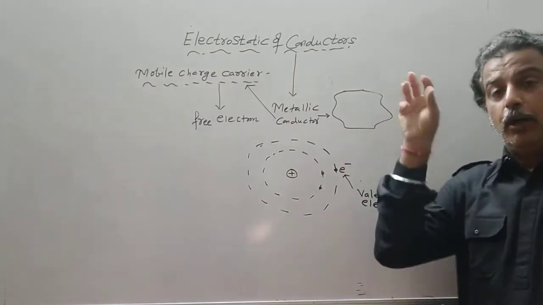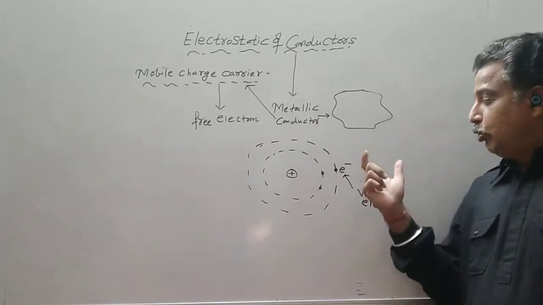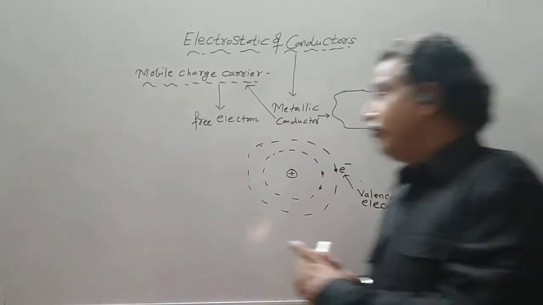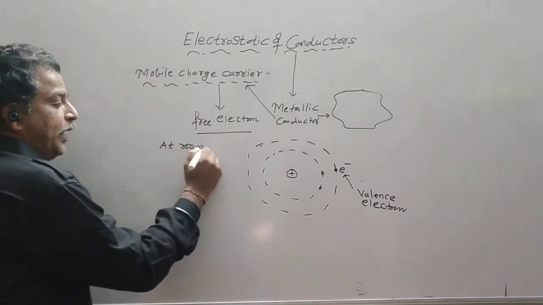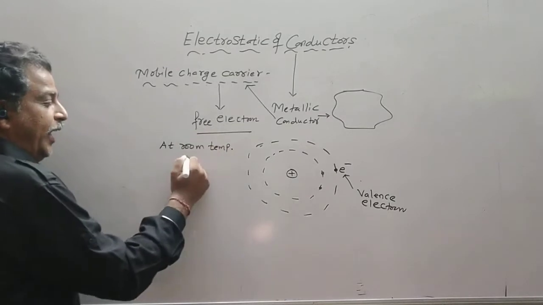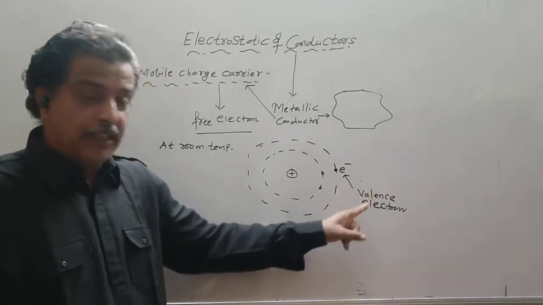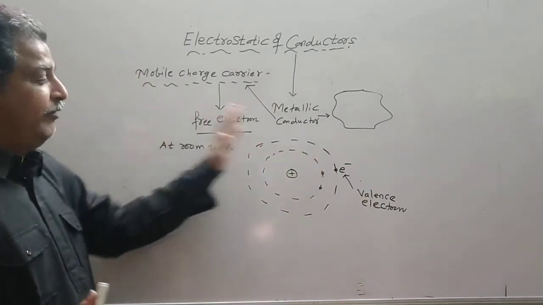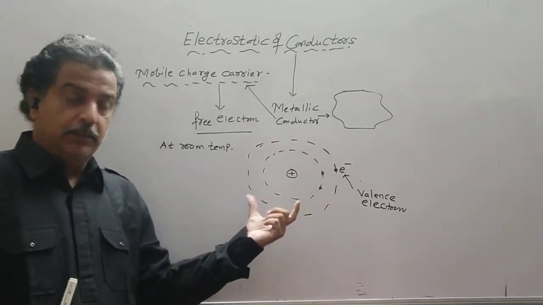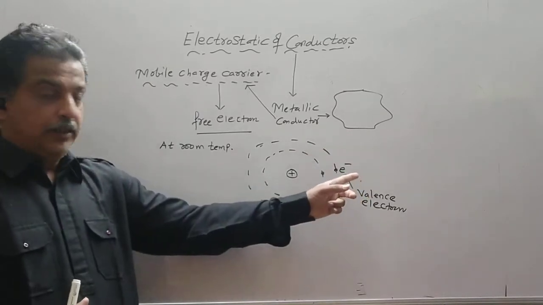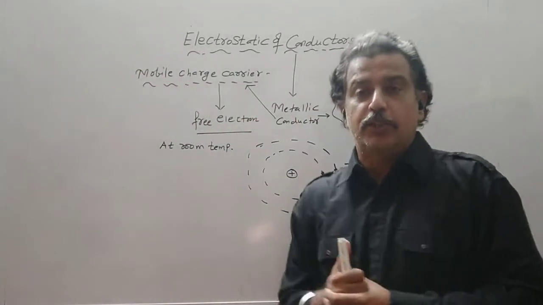The electrons in the outermost orbits are called valence electrons, and these valence electrons become free for a metal at room temperature or as the temperature rises. When a valence electron gets free from its atom, the atom becomes a positive ion. If one electron is gone, it becomes plus 1; if two electrons are gone, the valency becomes plus 2.